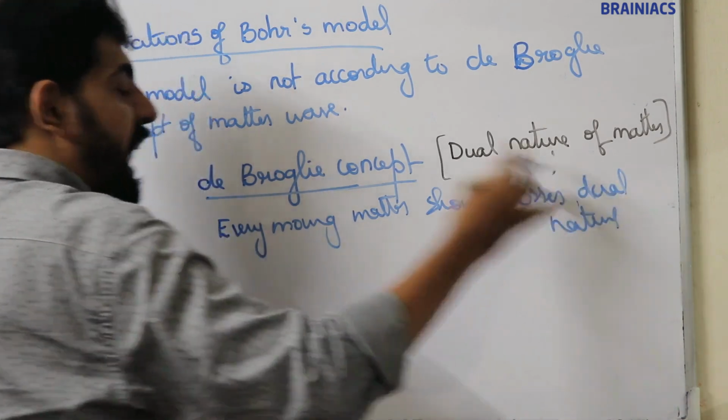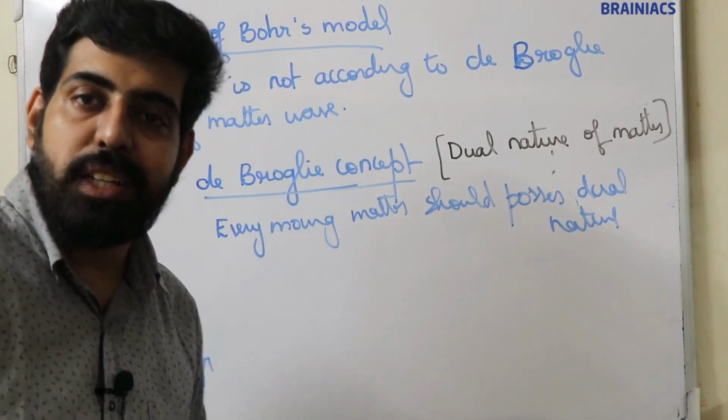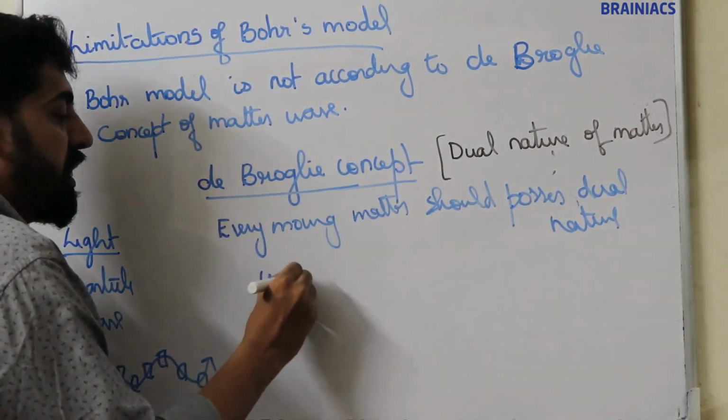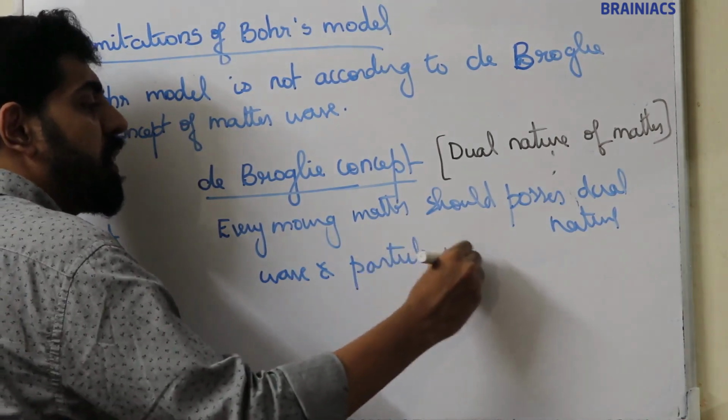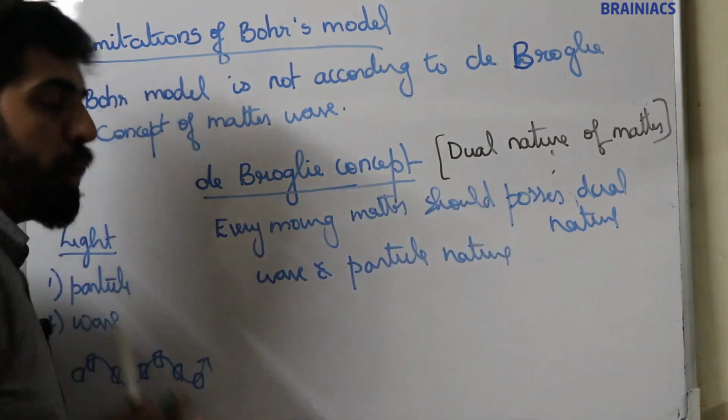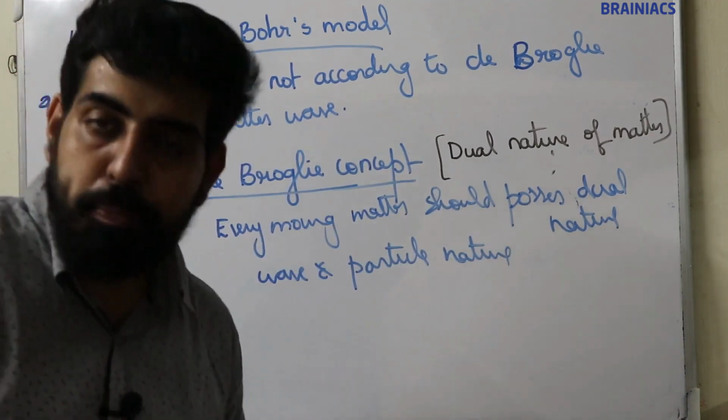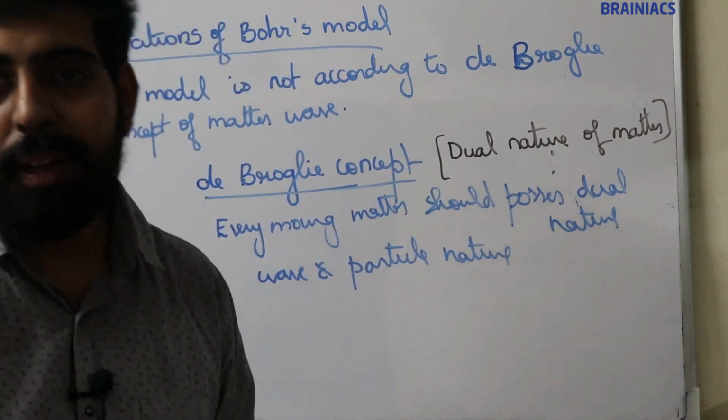According to de Broglie, every moving matter possesses dual nature, wave nature and particle nature.